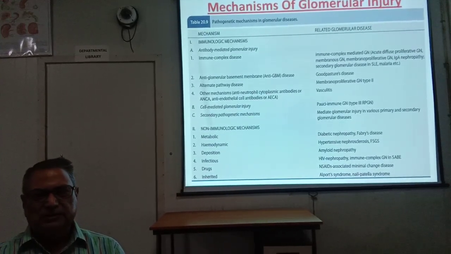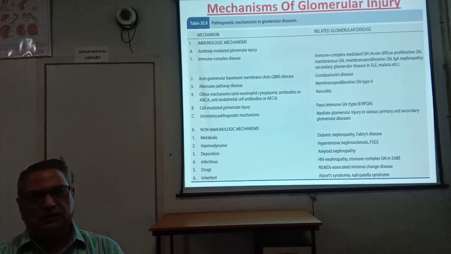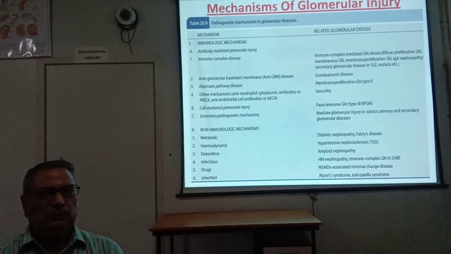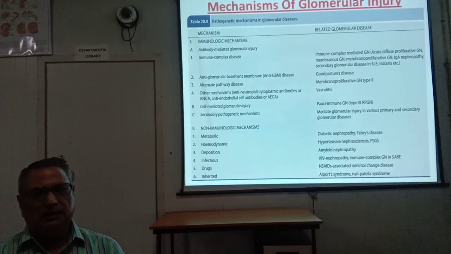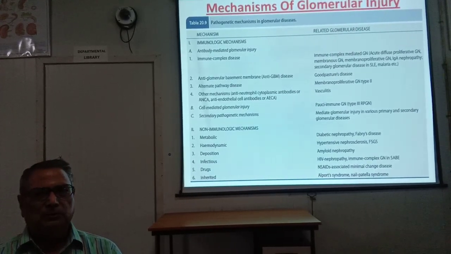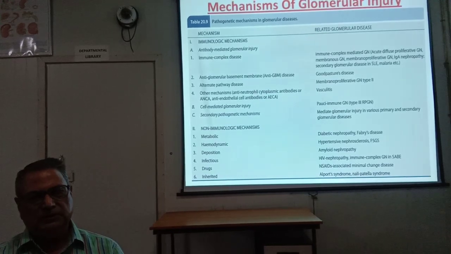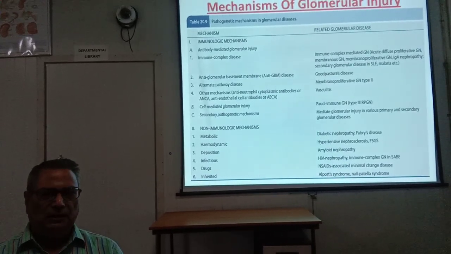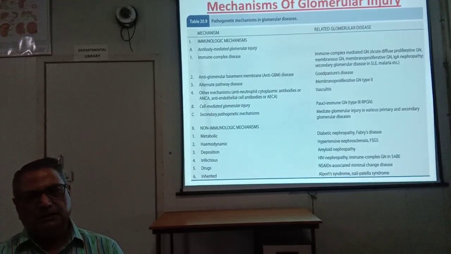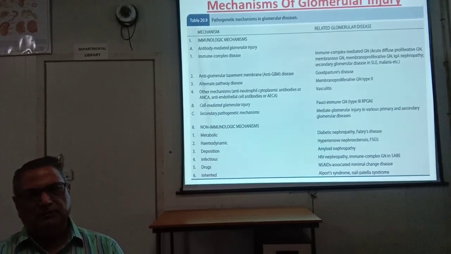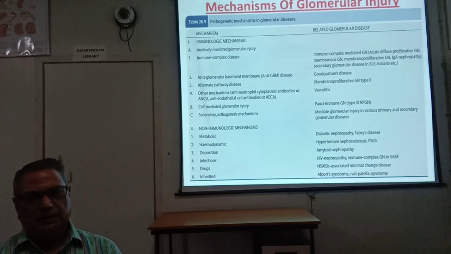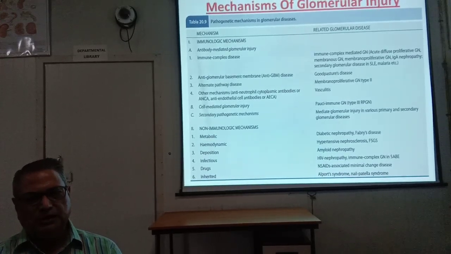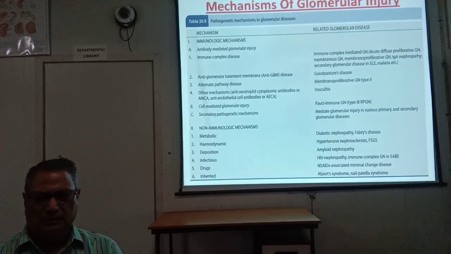So these are the various mechanisms of glomerular injury: immunologic injury and non-immunologic. Amongst the immunologic, antibody mediated and cell mediated. Antibody mediated includes immune complex, anti-glomerular basement membrane, alternate pathway disease and other antibodies. And cell mediated, then secondary pathogenic mechanism. Amongst the non-immunologic etiology are metabolic, hemodynamic, deposition, infection, drugs and inherited.